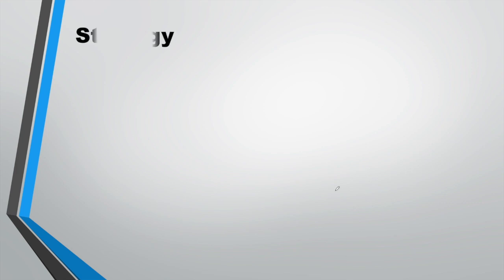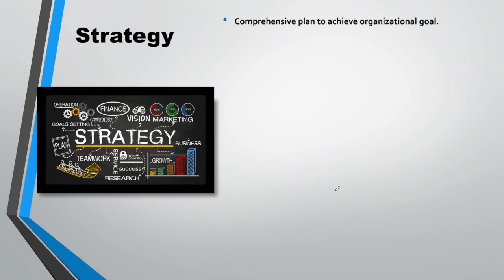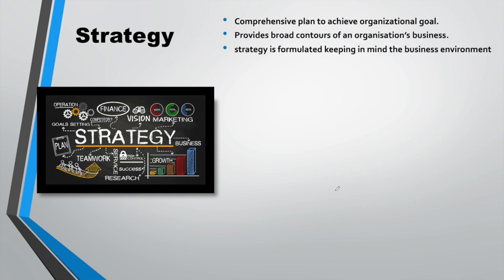Then the next type of plan is strategy. A strategy provides the broad contours of an organization's business. It's a comprehensive plan to achieve the organizational goal. It will also refer to future decisions, defining the organization's direction and scope in the long run. So we can say a strategy is a comprehensive plan for accomplishing an organization's objective. Can you see the link here? The strategy we will be making on the basis of the objective which we have discussed right now.